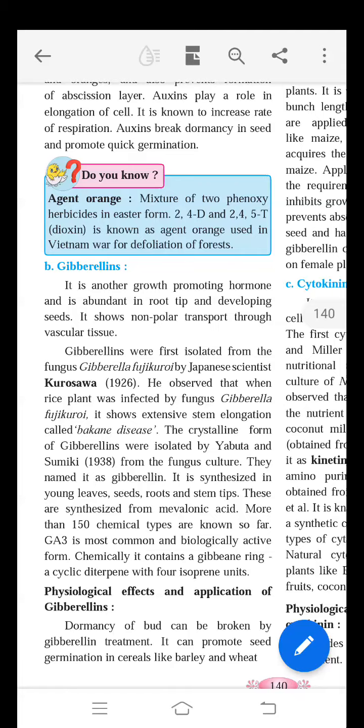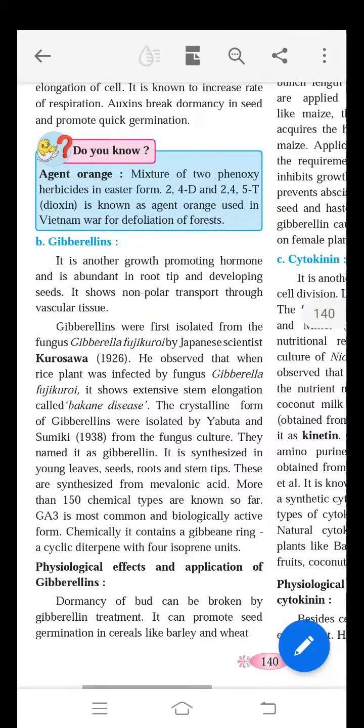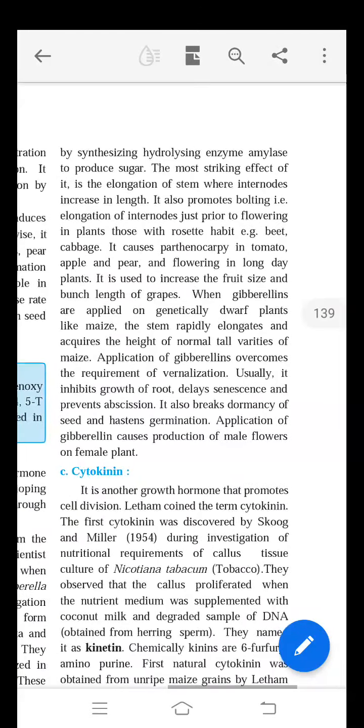The next important practical application or physiological effect of gibberellin is stem elongation. Stem elongation is an important application of gibberellin. It is also responsible for the conversion of rosette habit plants into normal plants by the application of gibberellin. For example, in beet and cabbage, the rosette plants are converted into tall plants.